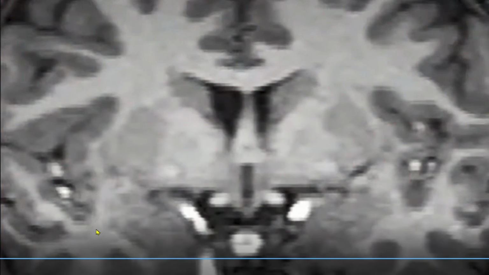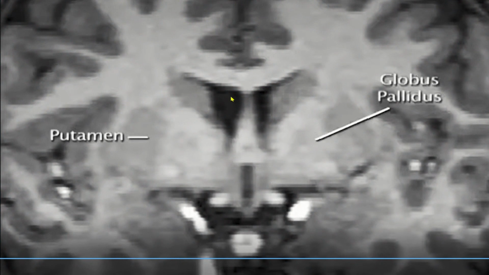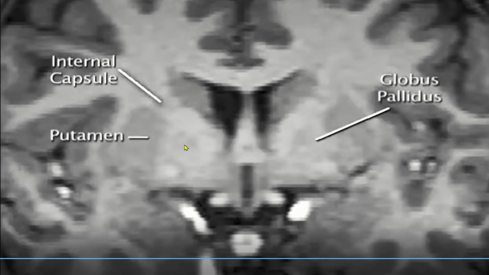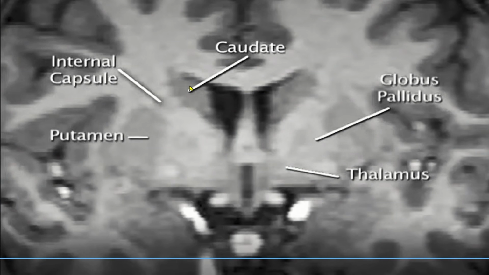Yes, this is going to be the MRI view of it. This is the lateral ventricular cavity, and this is going to be the third ventricular cavity. This is the putamen, globus pallidus, internal capsule, thalamus, and the caudate.